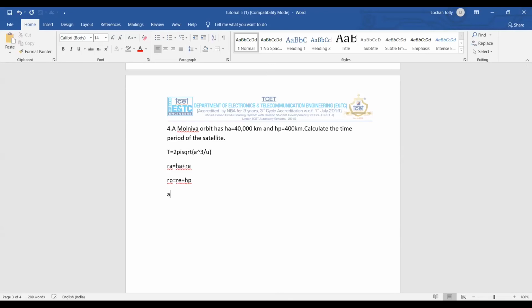And your semi-major axis is nothing but RA plus RP divided by 2. That is, the distance from apogee to perigee divided by 2 will give us the semi-major axis. So if I look at this equation of time period, a is the only parameter that is unknown. Mu is a constant.